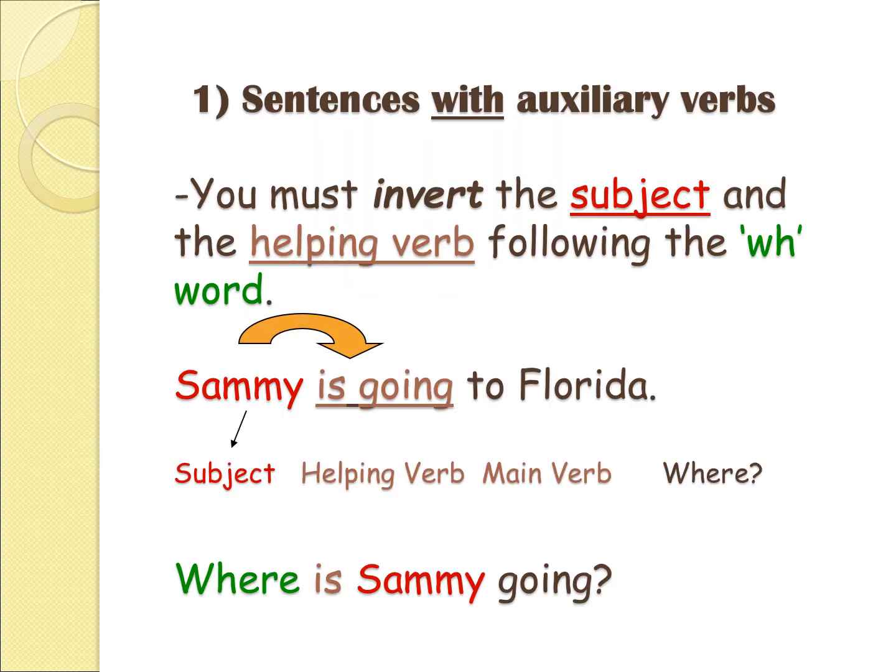Let's have some examples here. If you look at this one, you must invert the subject and the helping verb following the WH word. Like, for example, when I say, Sammy is going to Florida. I put the subject first and then I put is going to Florida next. In the question, I have to write the question word, then I put is Sammy going. So I have to say, where is Sammy going?